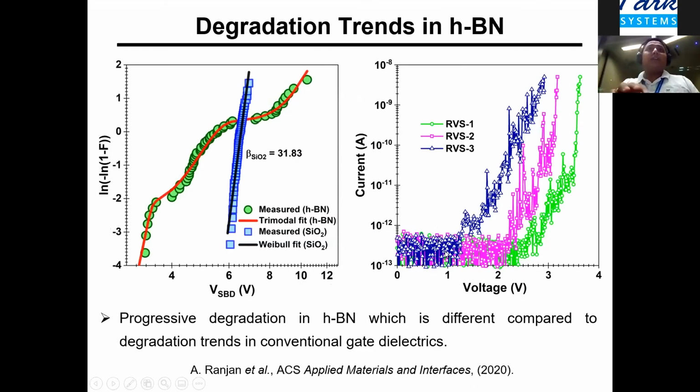As a result of this variation, if we look at the breakdown statistics, we find that SiO2 follows a monomodal Weibull distribution as expected. But when we use these CVD grown multilayer HBN films, these are no longer monomodal. We have a multimodal breakdown distribution, and this is simply coming because we have a thickness variation in the film.